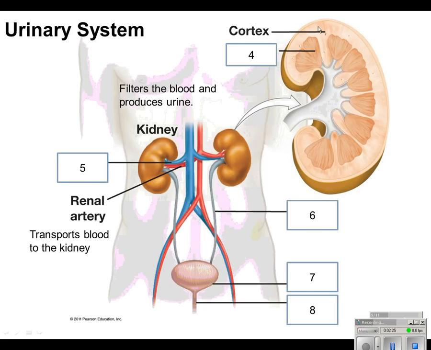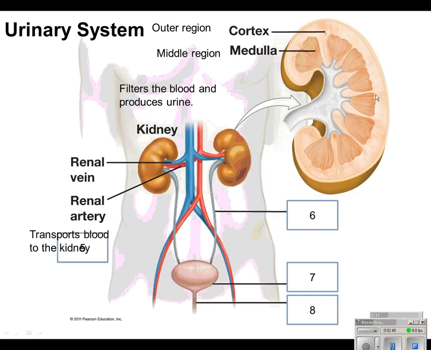If we look more closely at the kidney, there's a couple of parts. The outer part is called the cortex, and the inner part is the medulla, or the middle part. The functional unit, which we'll get into, is a nephron, and there's a million or so nephrons in a kidney.